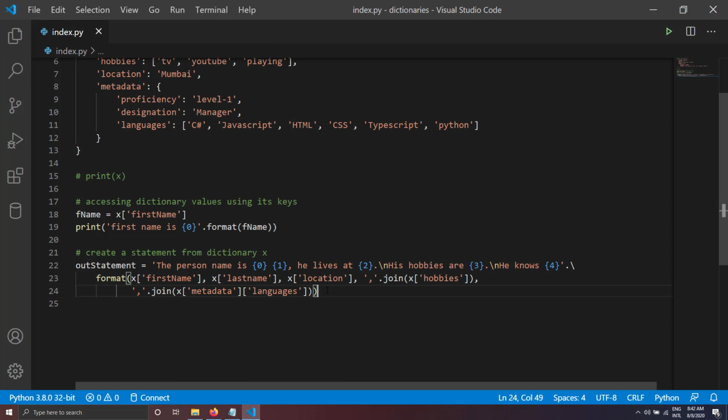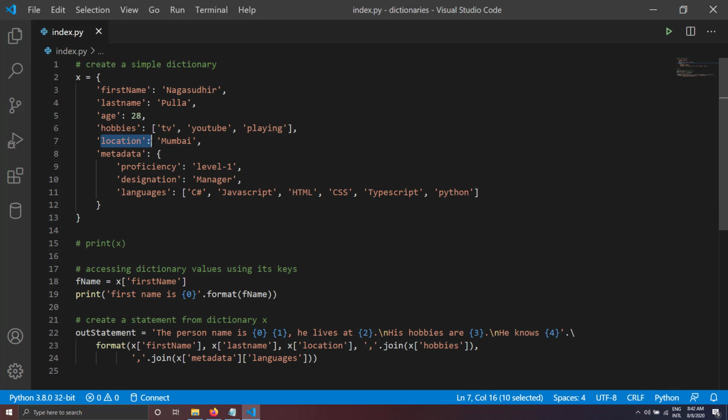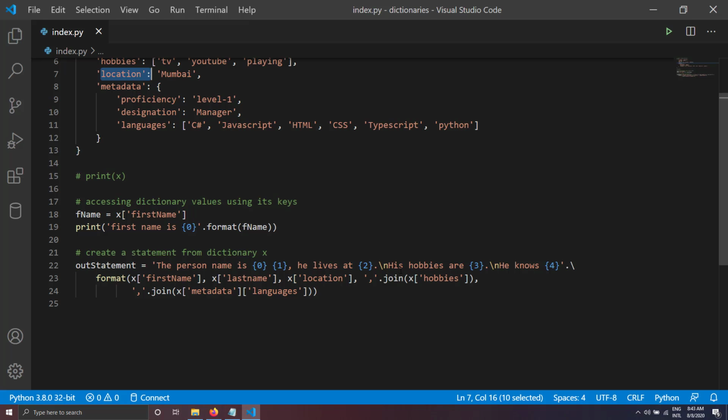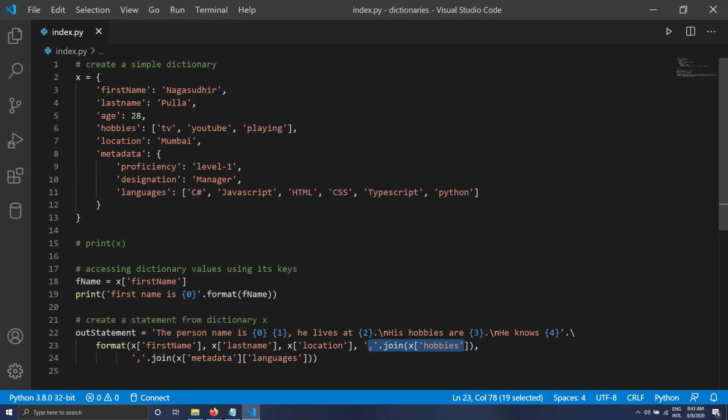So the output statement I created here is: the person name is, I will substitute here x dot first name and x dot last name, and I will separate it with a space, and I have written he lives at, and here I am going to substitute x of location because there is a key called location in X, and here his hobbies are, and here I am going to substitute comma joined string of the value hobbies.